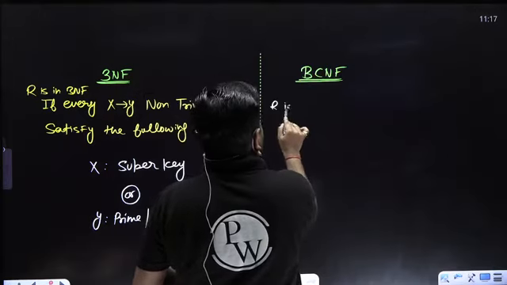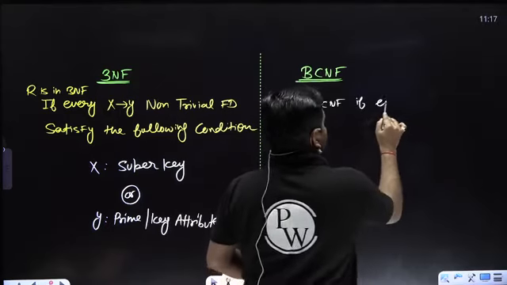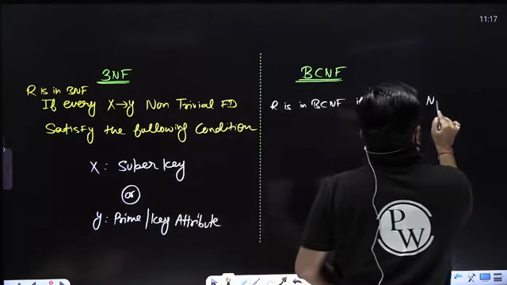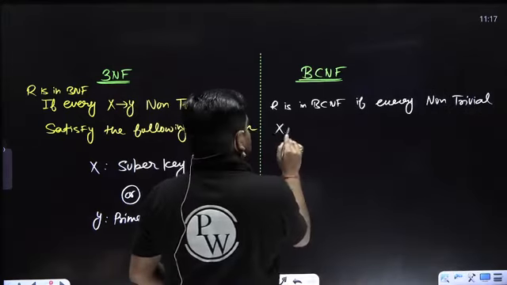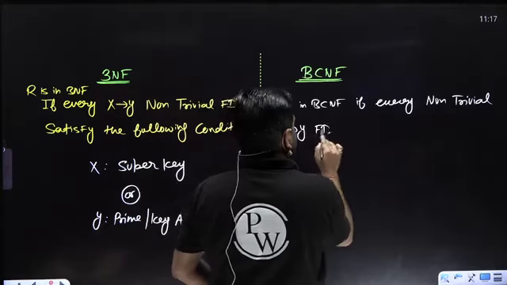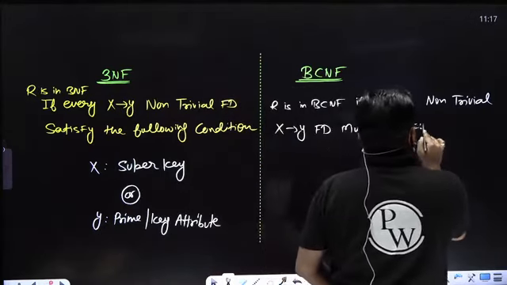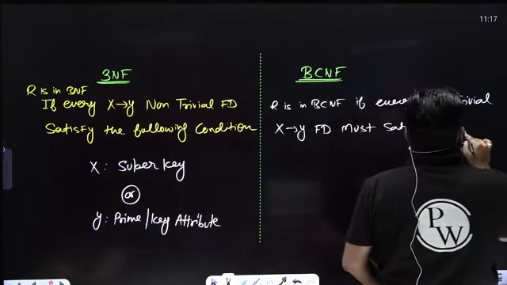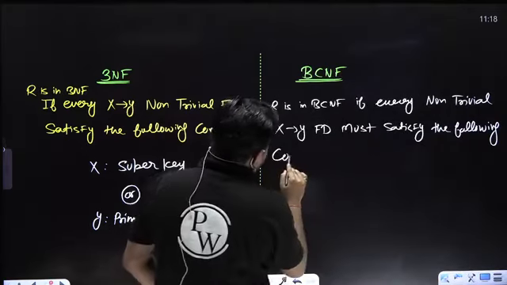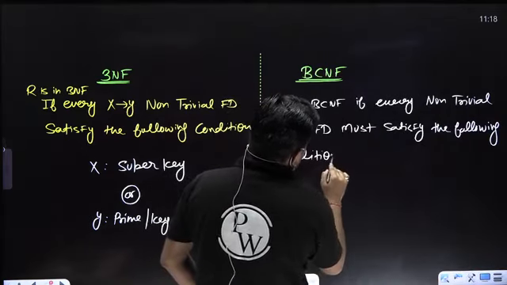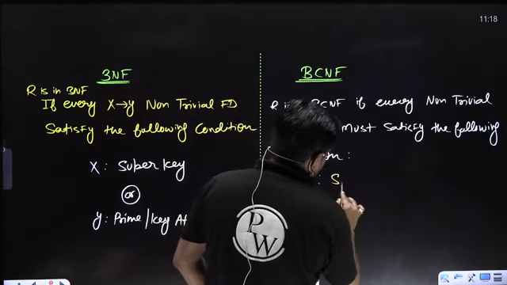R is in BCNF if every non-trivial FD X → Y must satisfy the following condition: X must be a super key.